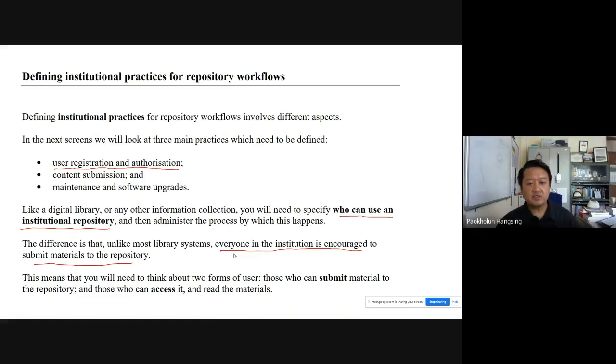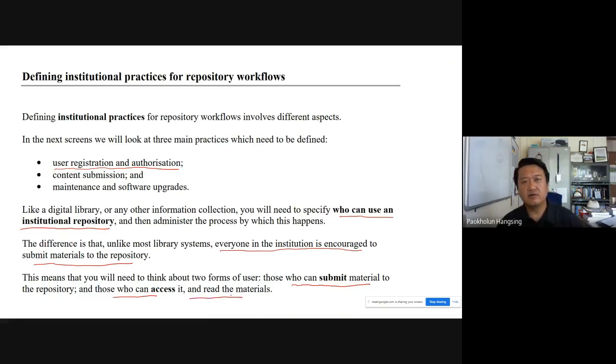So this means that you need to think about two forms of users. As we said, everyone is encouraged, not everyone. You will have two types of users: users who can submit materials to the institutional repository, and users who can access it, and access means access and read the materials.